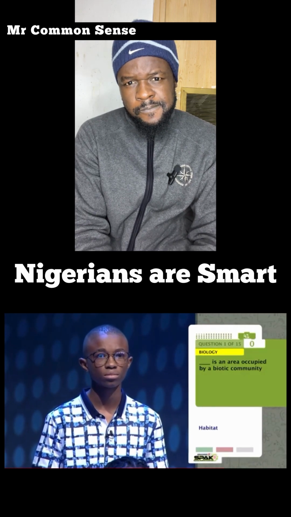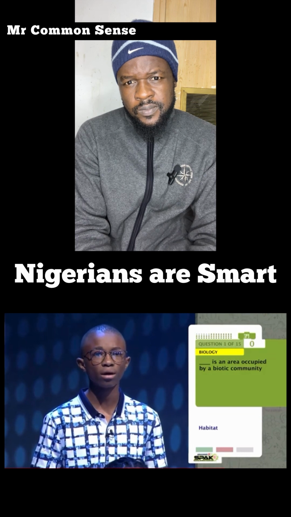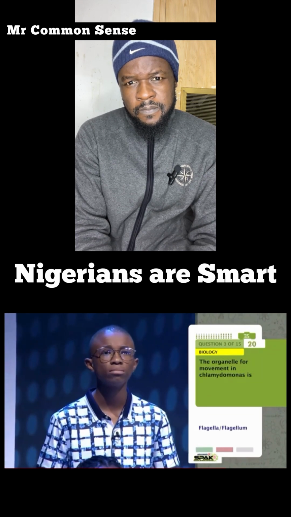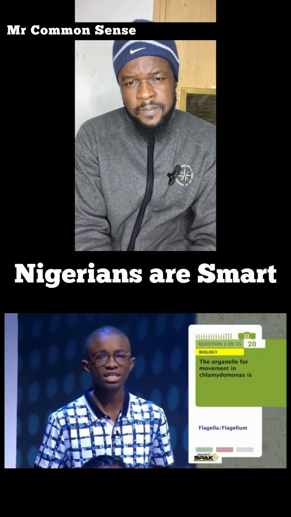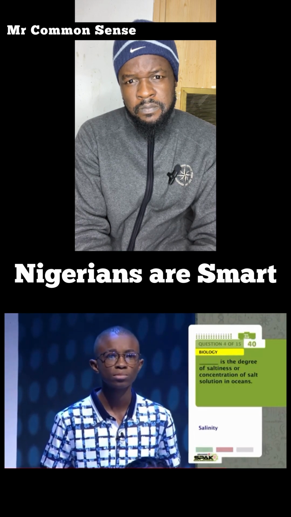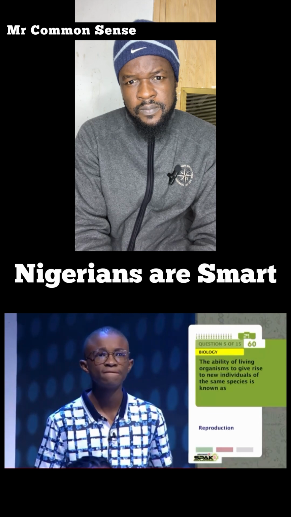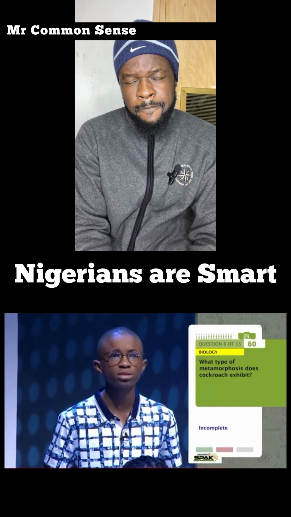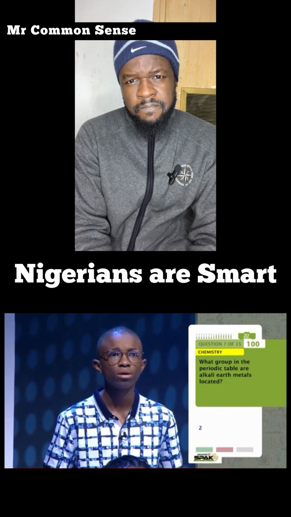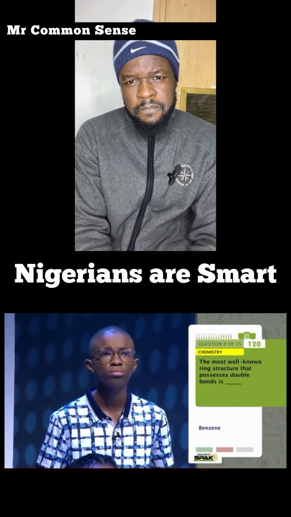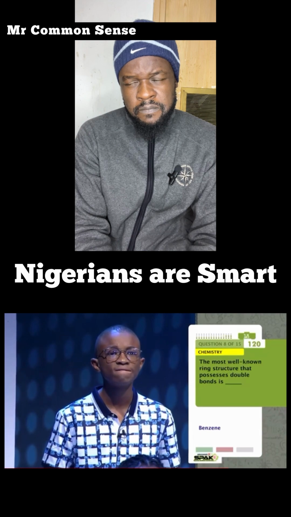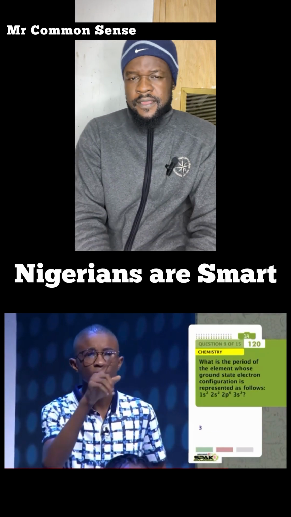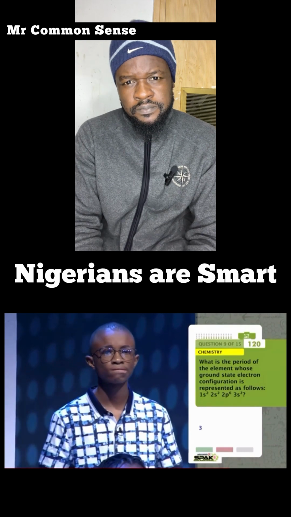What is an area occupied by biotic community? Skip. A community of plants and animals functioning together. Ecosystem. The organelle for movement in Chlamydomonas: Flagella. What is the degree of saltiness? Salinity. The ability of living organisms to... Reproduction. What type of metamorphosis does... Incomplete. What group in the periodic table are alkaline earth metals? Group 2. The most well-known ring structure that possesses double bonds is? Carbon. What is the period of the element whose ground state electron configuration is represented as follows: 1s2, 2s2, 2p6? 2.